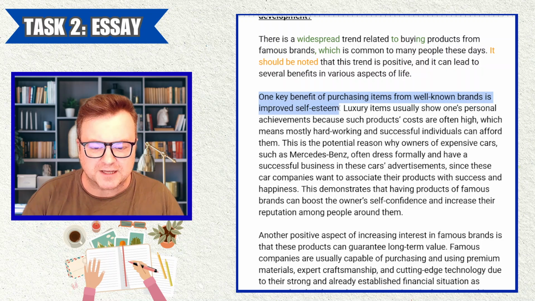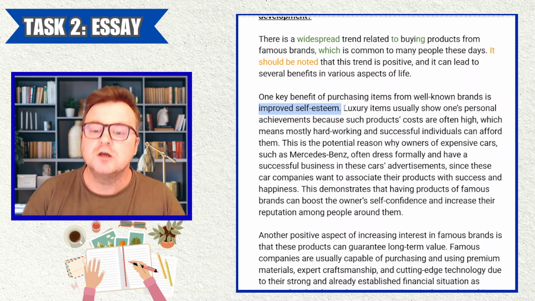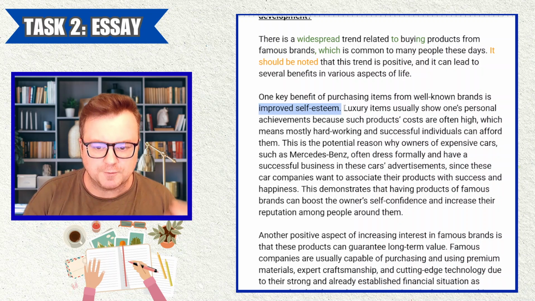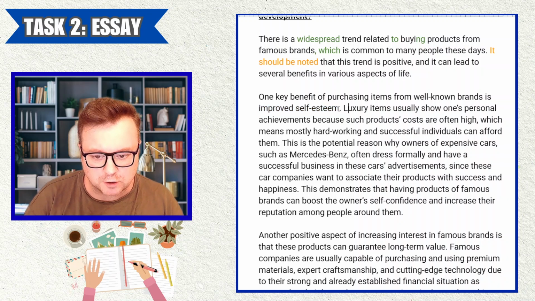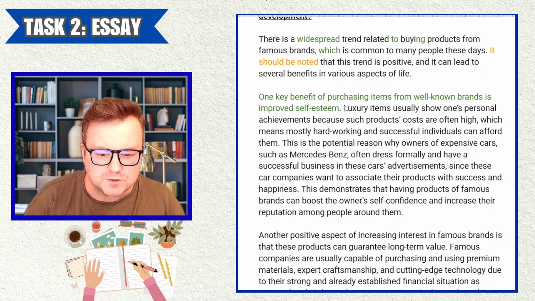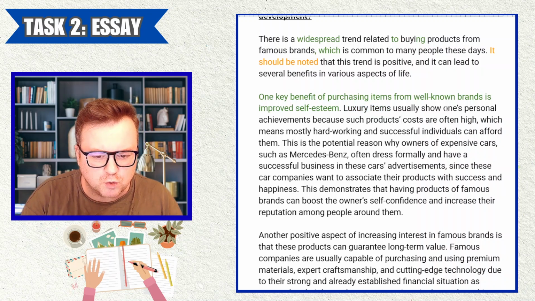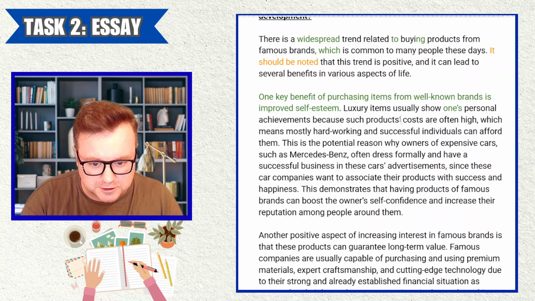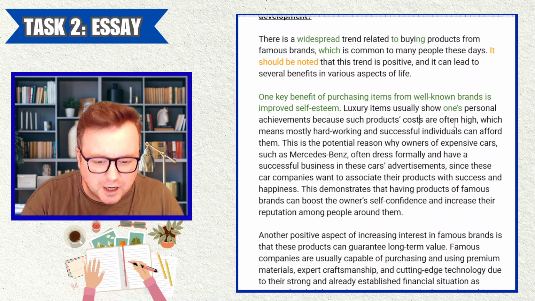So very, very good topic sentence, right? We get one key benefit of purchasing items is improved self-esteem. Great. I know now that this paragraph is going to talk about how having or buying well-known brands will improve self-esteem. At least I hope. So very strong topic sentence. Great. Let's see the development. Luxury items. Okay, so not always the same as well-known brands, luxury items, but luxury items usually show one's, love this use of one's, very academic, one's personal achievements, because such products' costs, yeah, such products costs, fine, are often high.